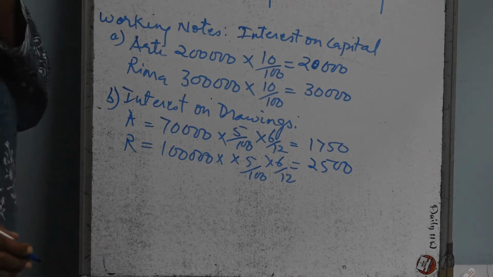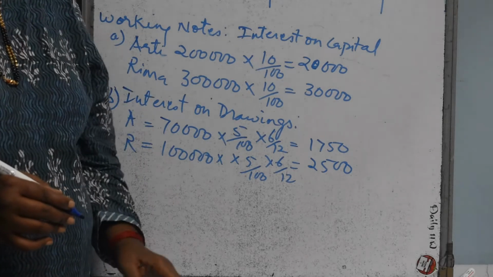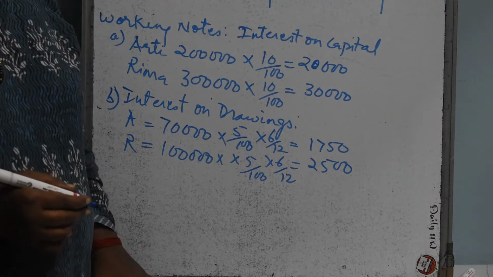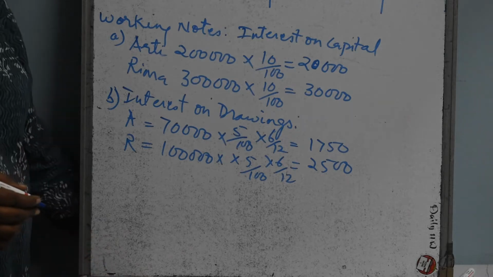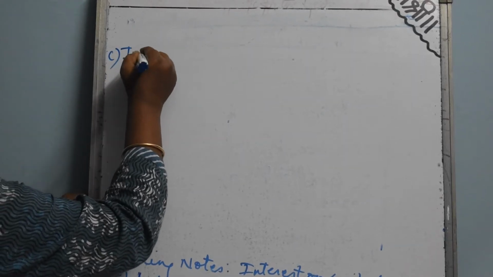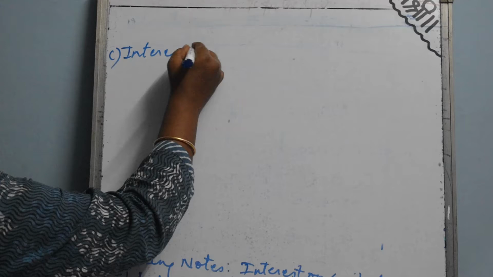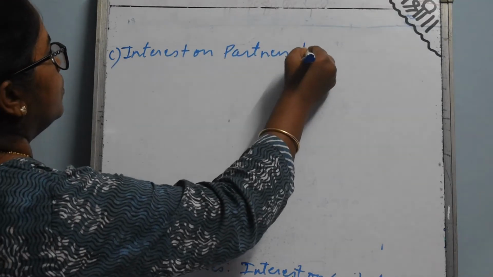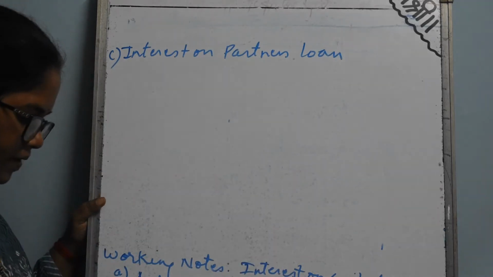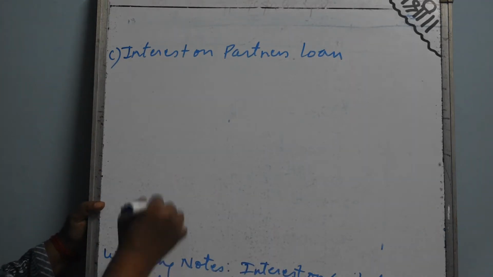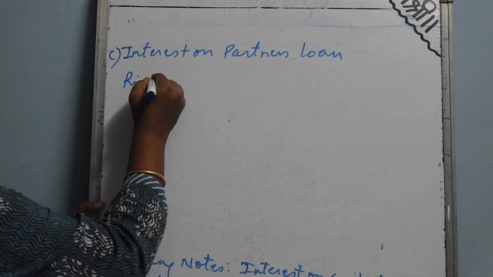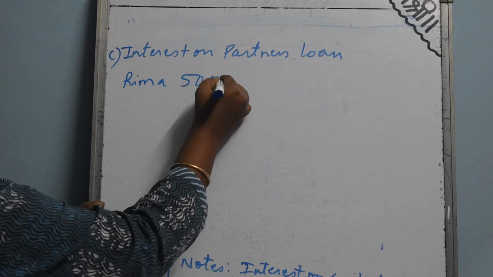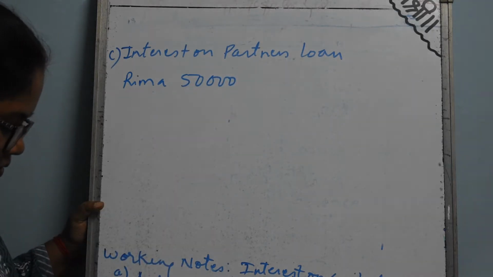Okay. Then we'll calculate interest on loan, because loan has been advanced by the partner. See, interest on partner's loan. Who has advanced the loan? Rima has advanced rupees 50,000 to the firm.